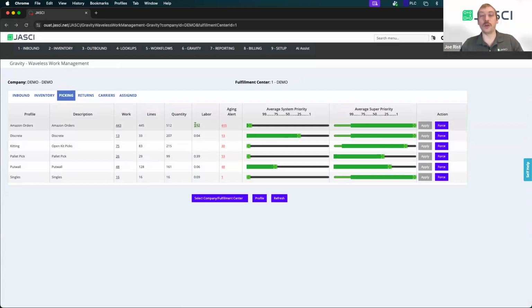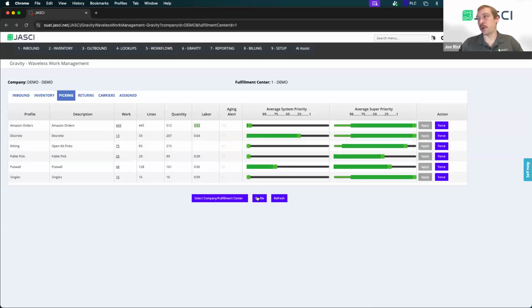We're going to cover that in a future webinar when we talk about our labor reporting and labor standards, labor lookups, etc. But Gravity actually leverages that data and will show you how much labor is ahead of you to help you make decisions on if you need to reprioritize or if you need to restaff other people into that zone or into that work type.